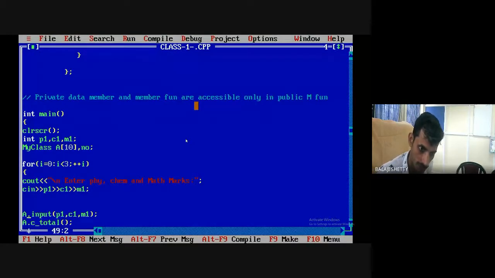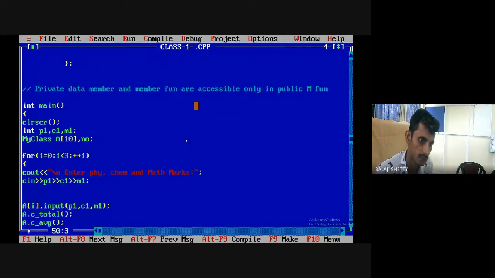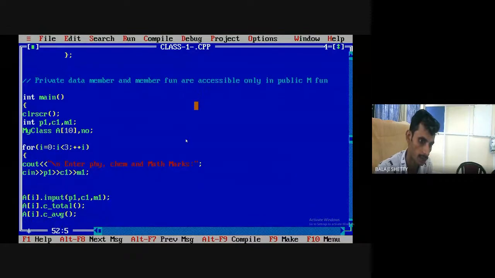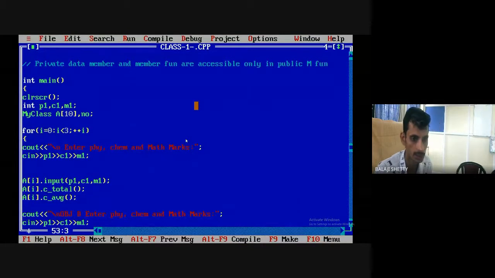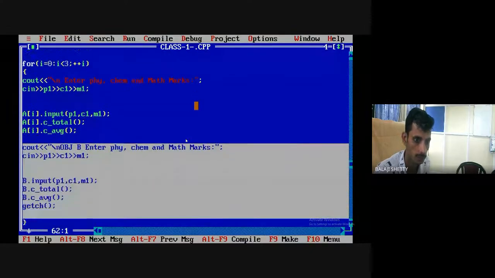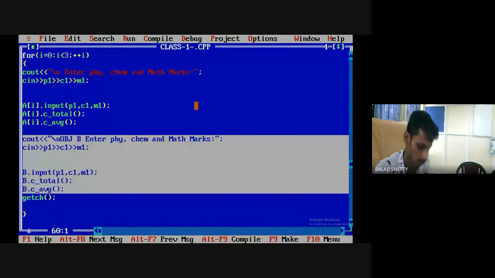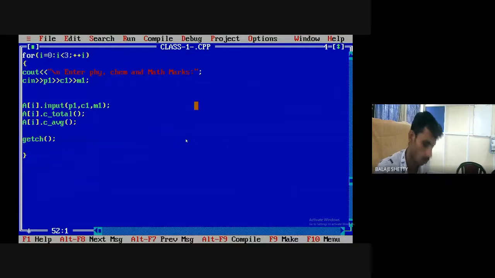Cin, and here you have to pass A[i]. That's it. End of for loop bracket.